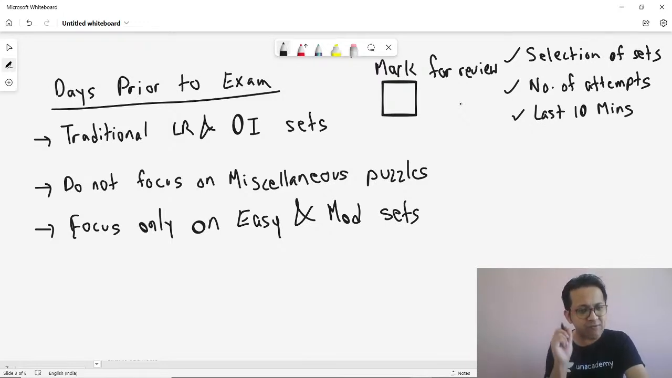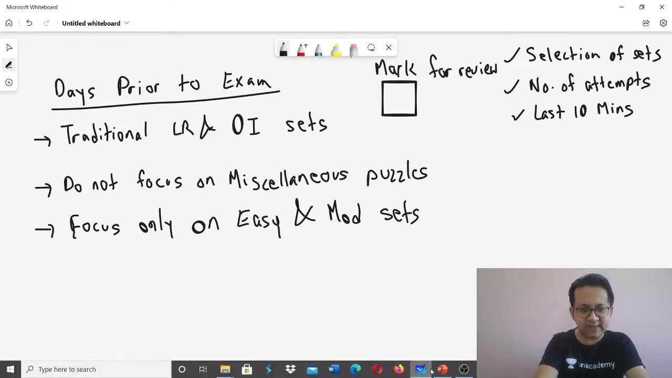If you mark every question for review, the problem is you will not have the time. So use this button judiciously. You would only want to review those questions which you would probably want to attempt, right? If you mark all of them for review, there's no point. You anyway will not have time to review. So use this button very, very judiciously. I think that is it.